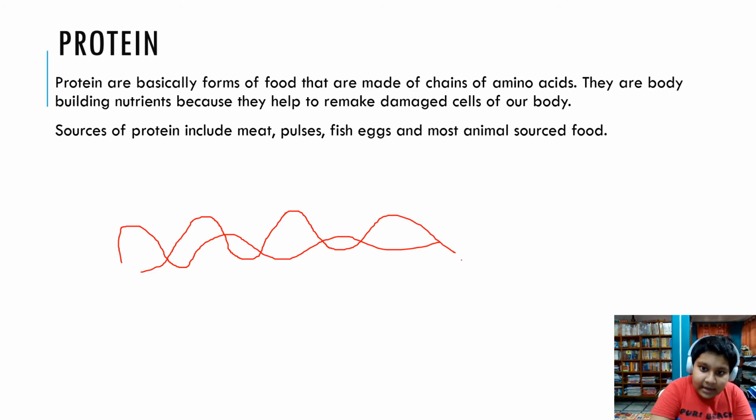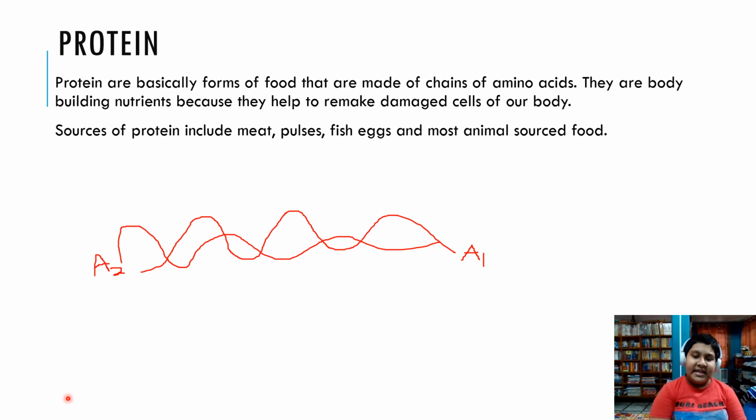Let's call this amino chain 1 and let's call this amino chain 2. So proteins are nothing but basically a mixture of these amino acids. So they are the all-important component. Why have I said all important? It is because proteins are important as they make up our body. Plants' bodies are made by cellulose and animal bodies are made by proteins.